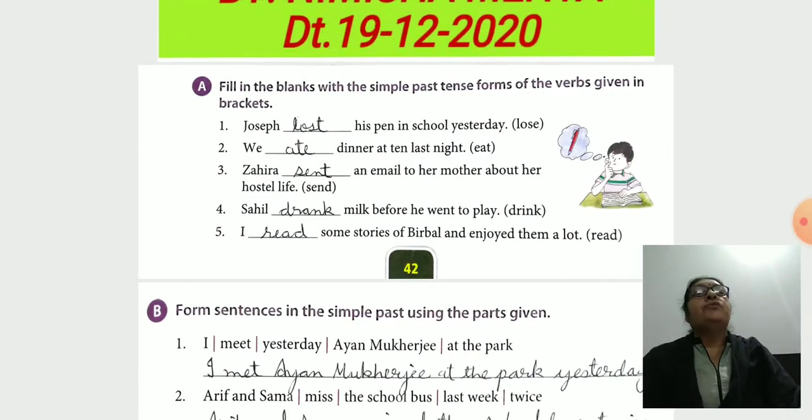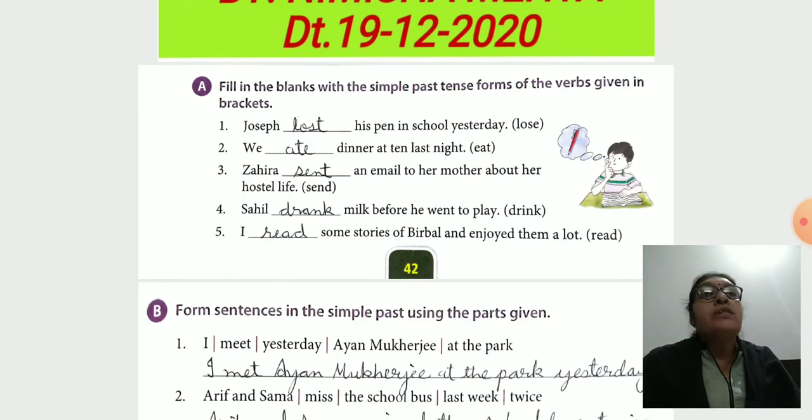Here, unit 9. Do you know past tense? In past tense, first is simple past tense. Simple past tense indicates an action that took place in the past and is over now. So, as per that simple past tense, here are given exercises A and B.